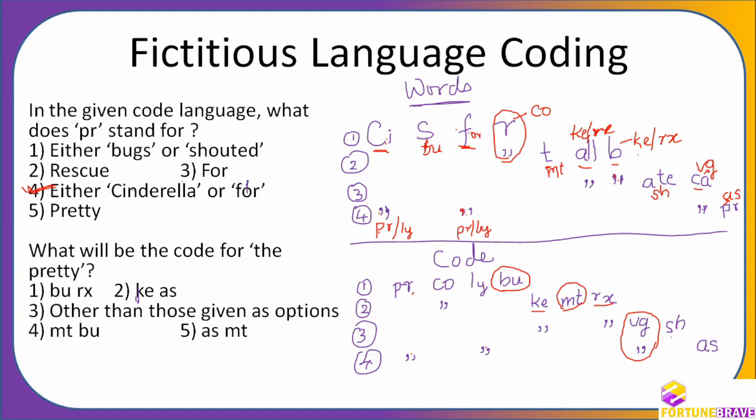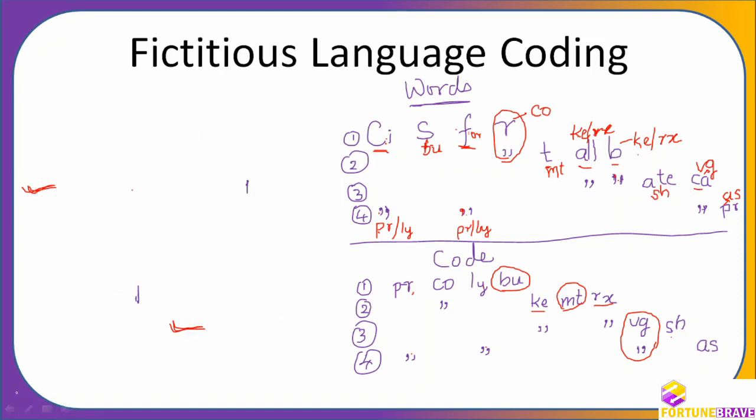The code we know is what? Empty. Okay. And pretty code is AS. So empty and AS should be the answer. Empty and AS is the answer. Fourth one. Okay. So let us go to the next one.